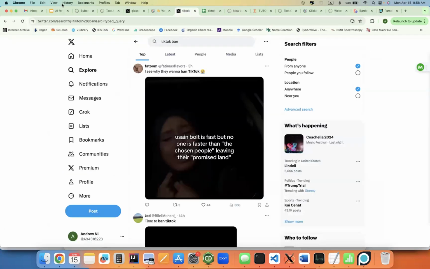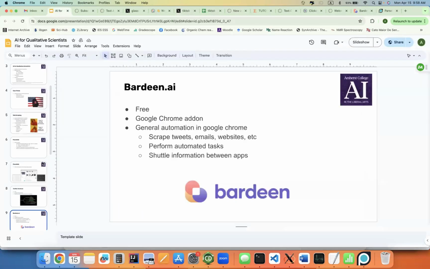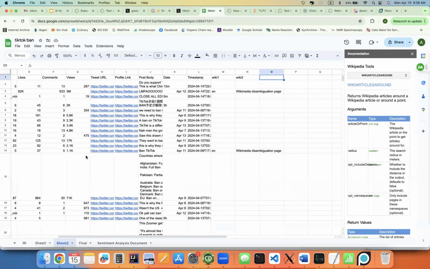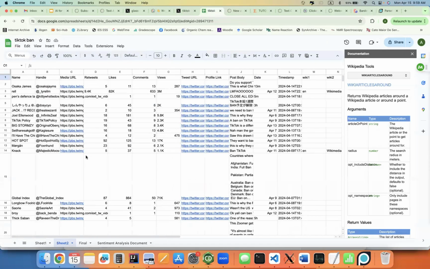Unfortunately, I have actually already used up all of my free credits for Bardeen.ai. So that illustrates another disadvantage of using this commercial software, is that you can't do everything you want. Okay. But luckily, I used up all the credits to do this basically. So I have all the information here. And we can just skip that step.